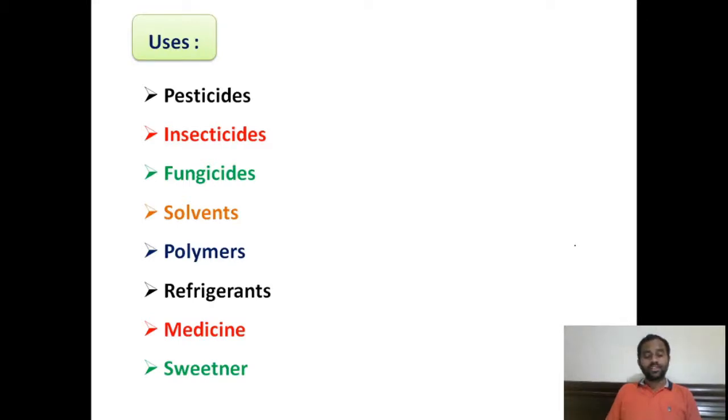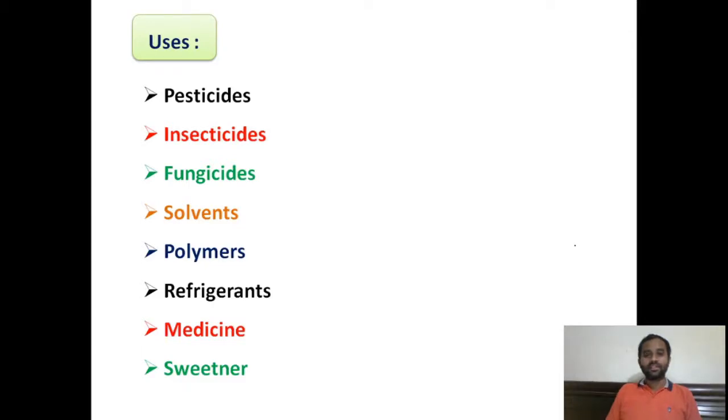We use these halogen compounds as solvents in many organic reactions, that is dichloromethane, carbon tetrachloride, right? In medicine we use these halogen compounds, for example chloroform, which is used as an anesthetic, right? In preparing polymers, for example Teflon, we use tetrafluoroethene as the monomer, right?